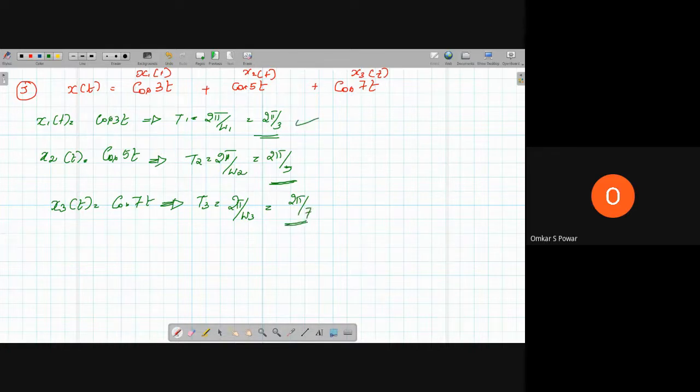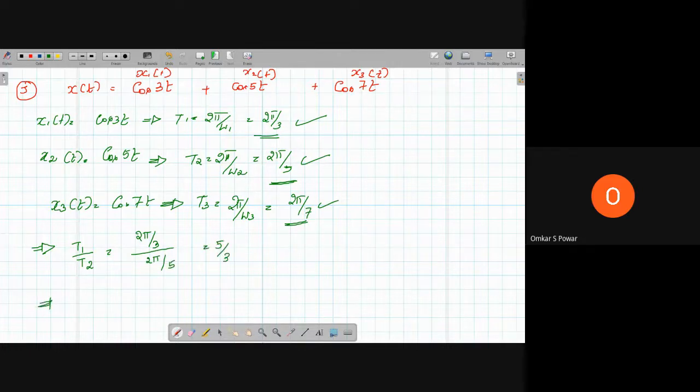So we have T1, T2, and T3. When there are three signals, what do we have to do? First, we have to find T1 by T2, whether it's rational or not. So 2 pi by 3 divided by 2 pi by 5. What's the answer? 5 by 3.